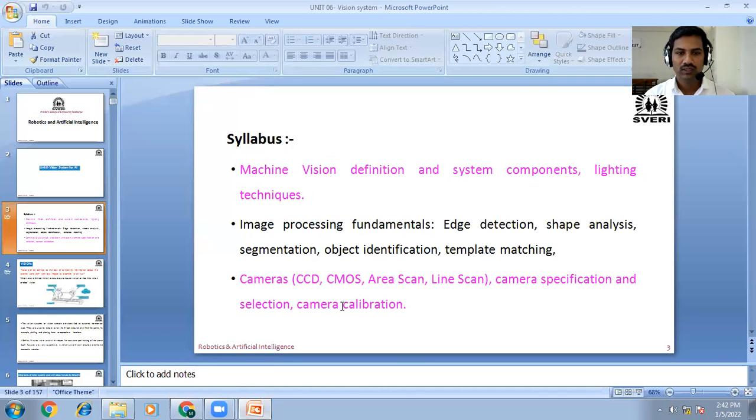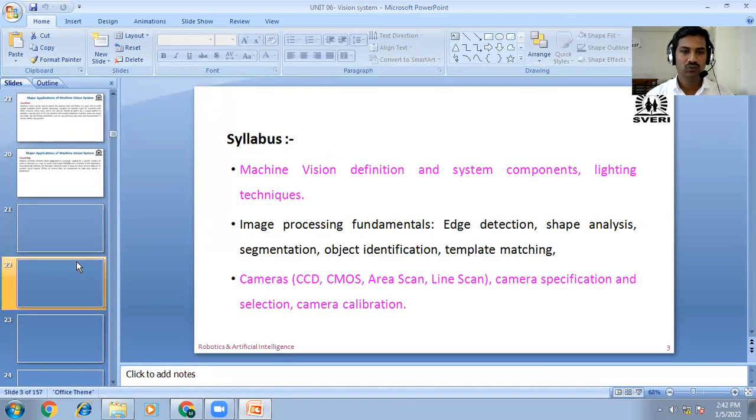Okay, now camera selection and camera calibration, and these many techniques we will discuss now. Okay, now we will discuss the camera sensors.